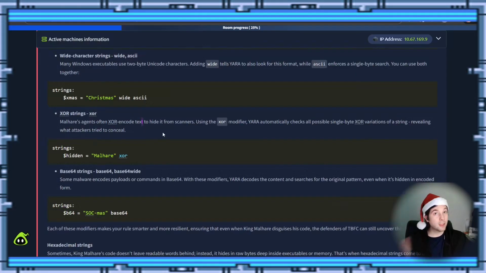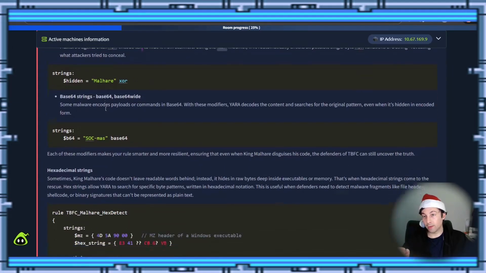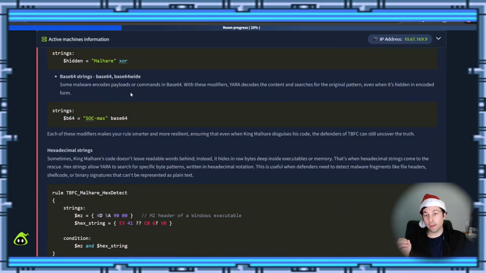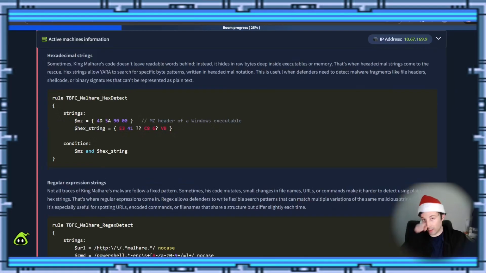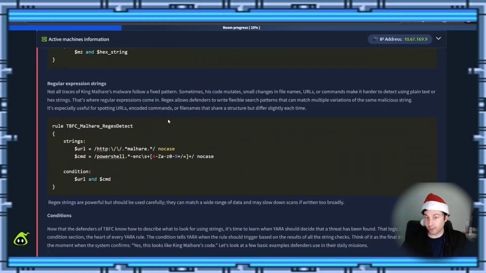Then we have XOR strings. Malware agents often use XOR-encoded text to hide it from scanners. Using the XOR modifier, YARA automatically checks all possible single-byte XOR variants of strings, revealing what attackers try to conceal. So you have it right there. Okay, then we have base64. With this one, they can search for code being hidden and actually decode base64. They also have things for hexadecimal strings and regular expression strings, and you keep coming down.